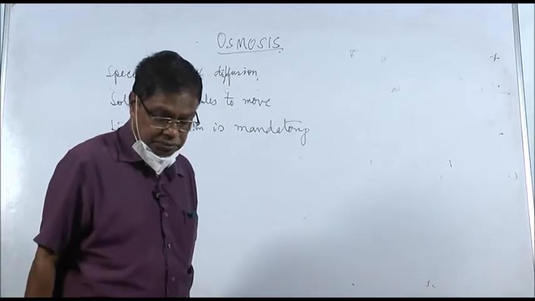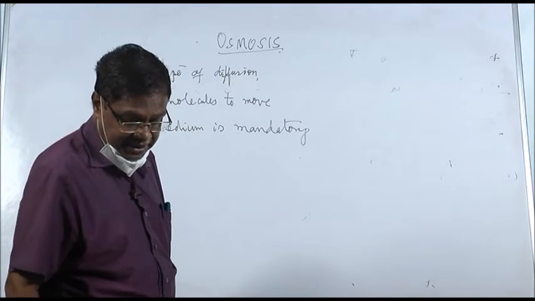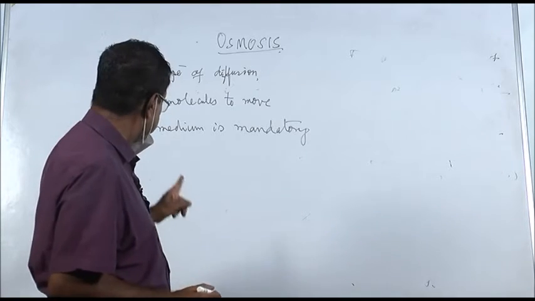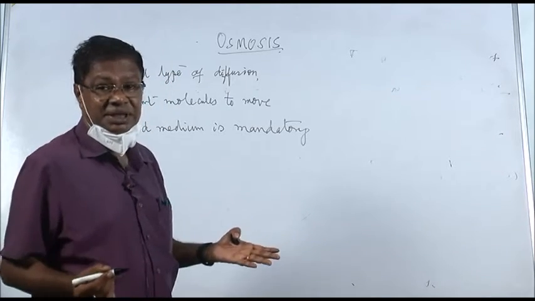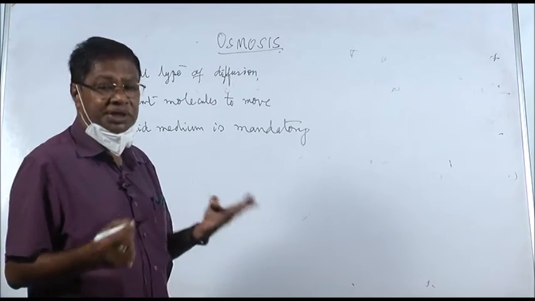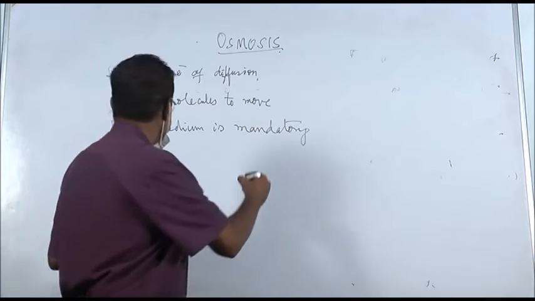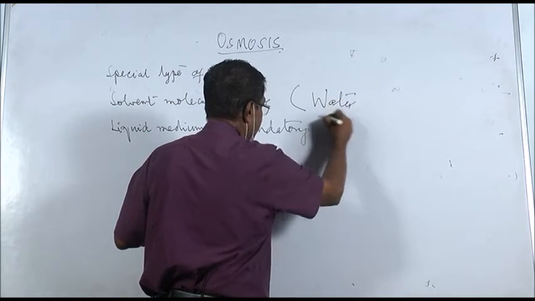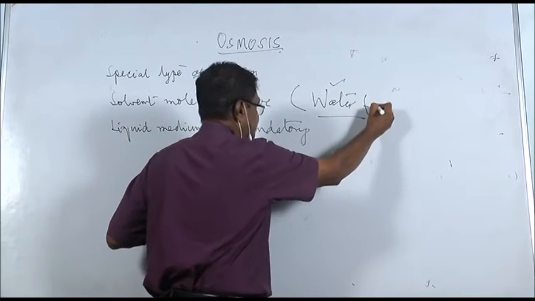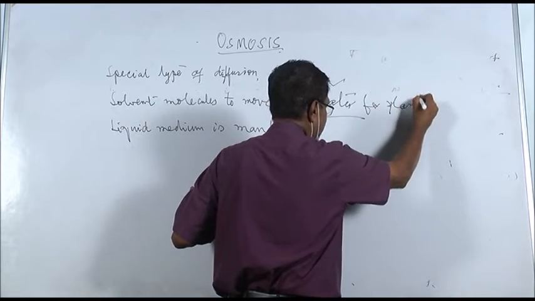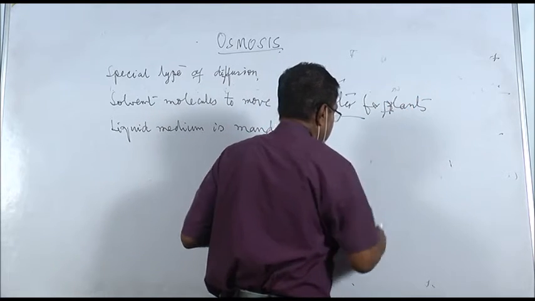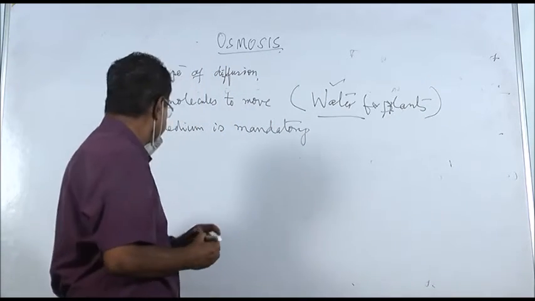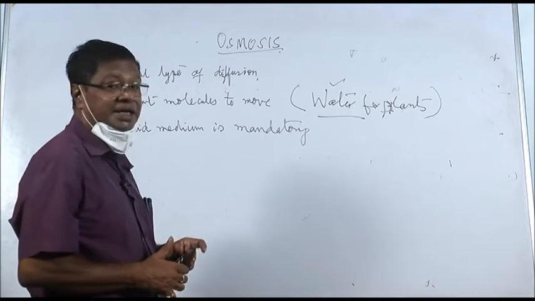Now osmosis, the diffusion. Before going to the definition, what is necessary? Here also diffusion. What is diffusing? Liquid molecules. Now solvent molecules, we deal with only water for plants. We are considering plant movement, so water is only considered. Now liquid medium is mandatory.